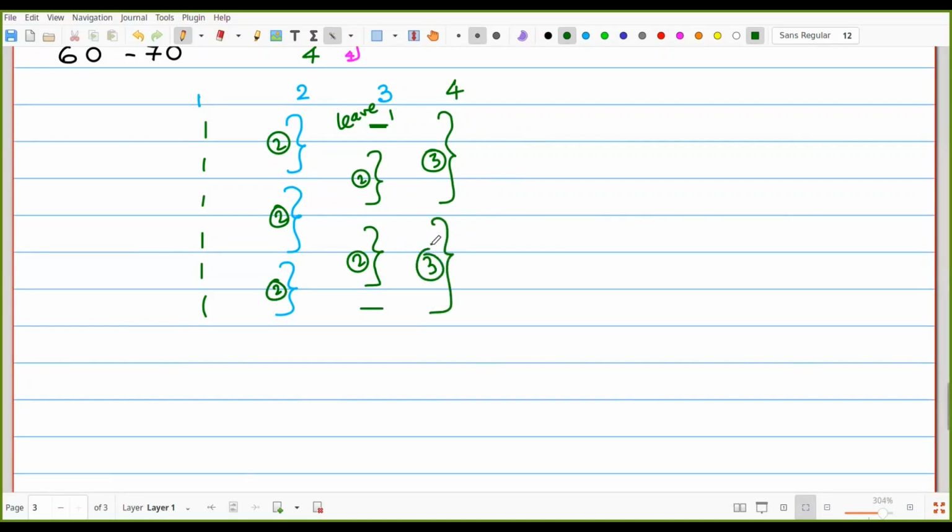We have the option here. Then the fifth column must be leave the first one, then 3. If we have no other option, leave it. Then sixth column, first one, second one, then 3. There is no option, so leave the last one.